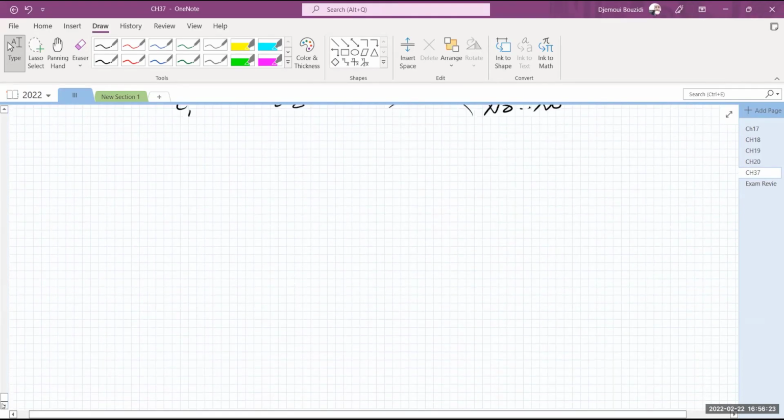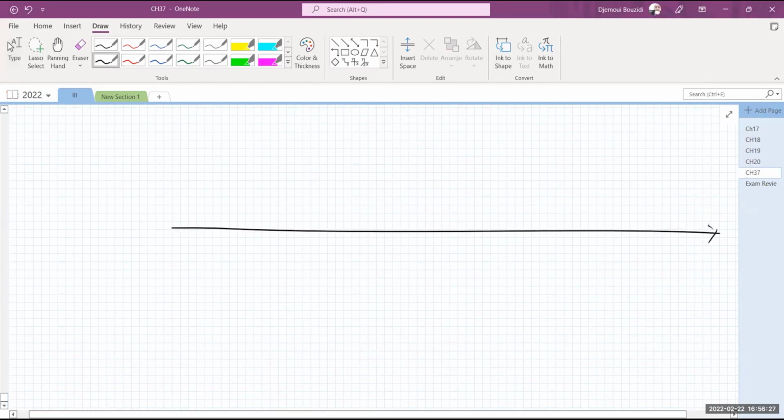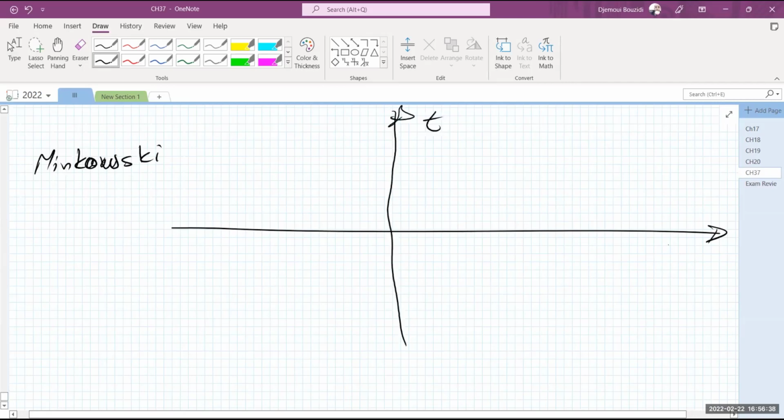Let me illustrate this one with another example in here, with another visual, actually. This is due to Minkowski. And this is important for your lab, by the way, Minkowski. Time is represented always on the y-axis, and the space is represented in the x-axis. The maximum you can travel is the speed of light.